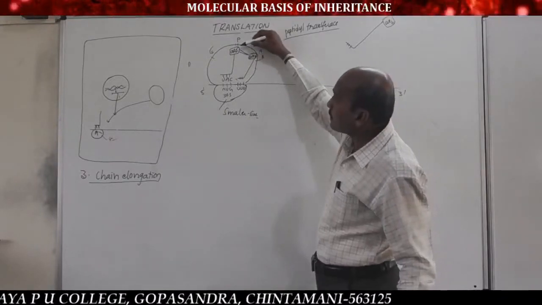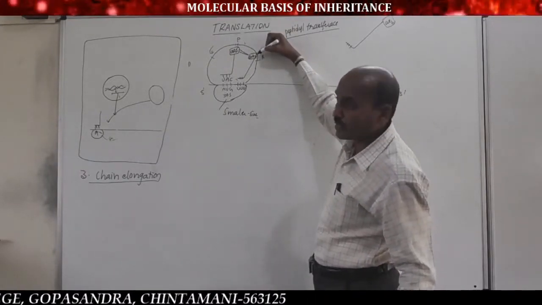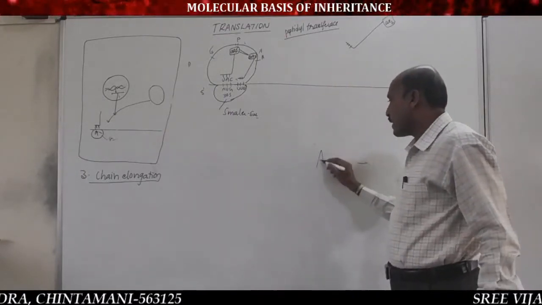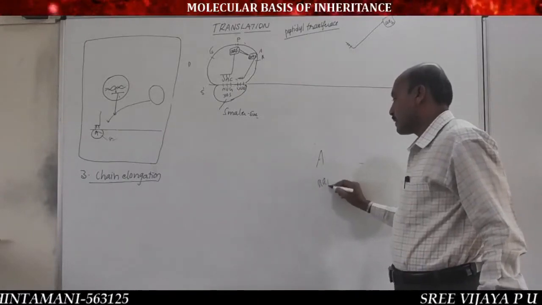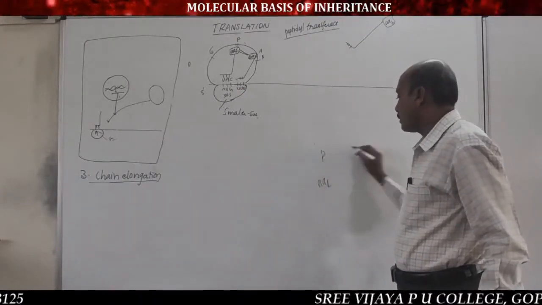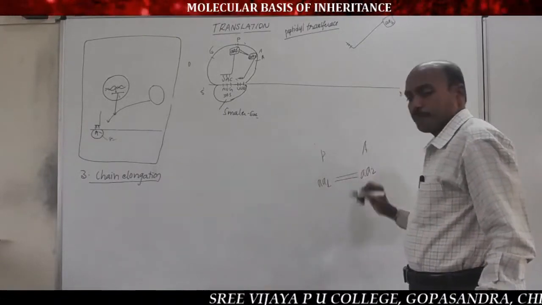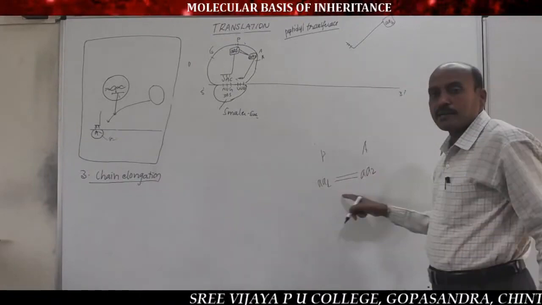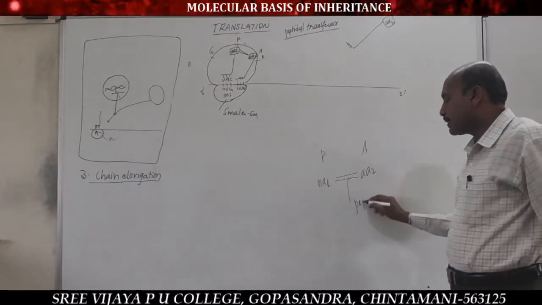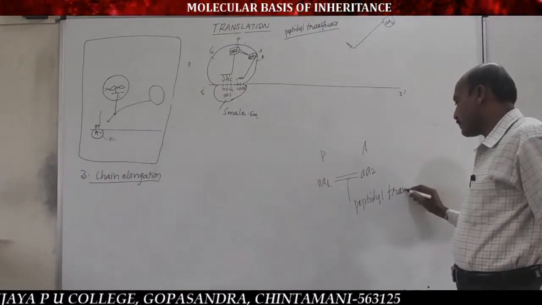So the first amino acid is at the P site and the second amino acid with the second tRNA is at the A site. In between them, the peptide bond is established in the presence of peptidyl transferase enzyme.